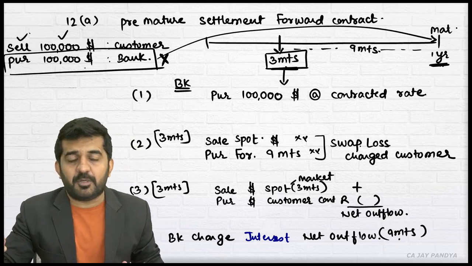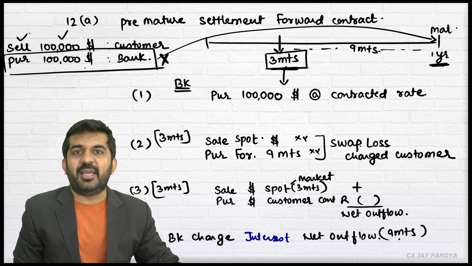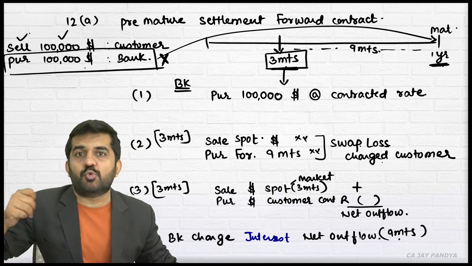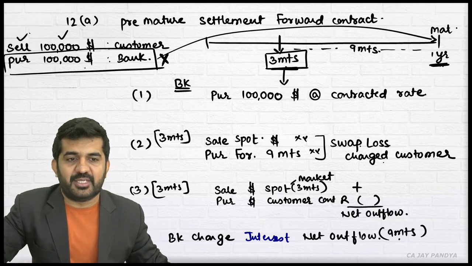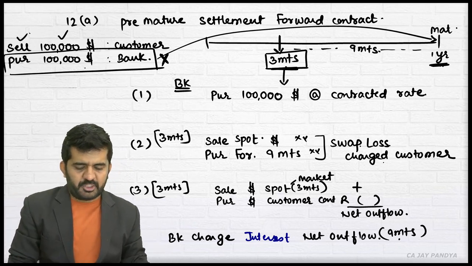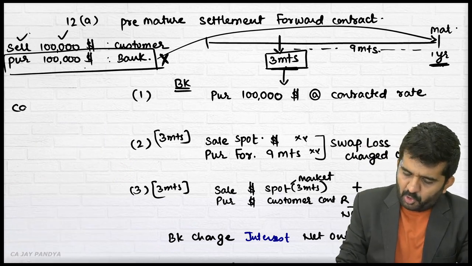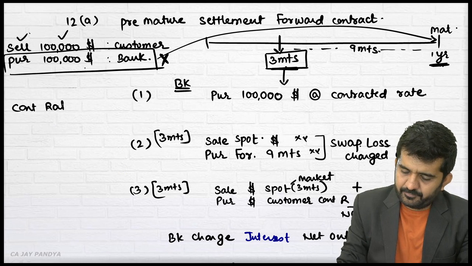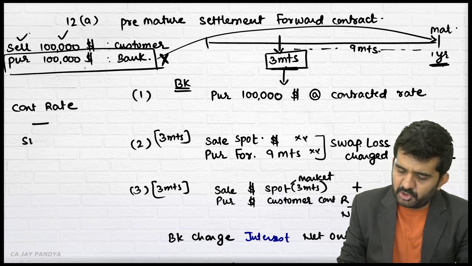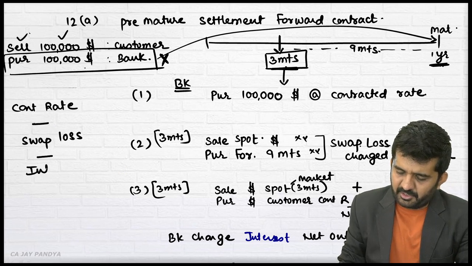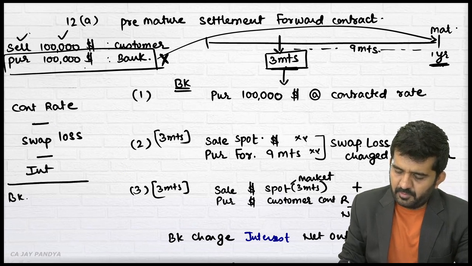So the bank will pay this contracted amount to the customer, deducting swap loss and deducting interest. Let me tell you what the bank will pay to the customer: contracted rate minus swap loss minus interest. The bank will pay this for $1 lakh.